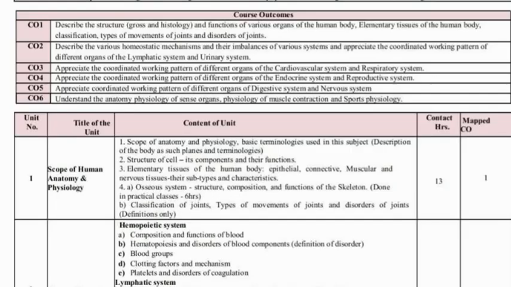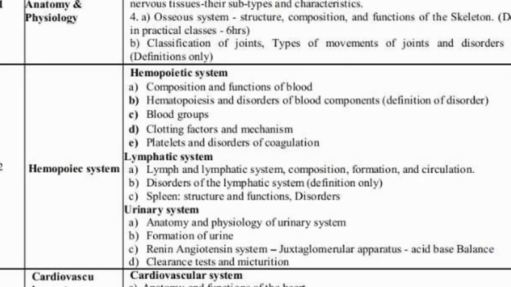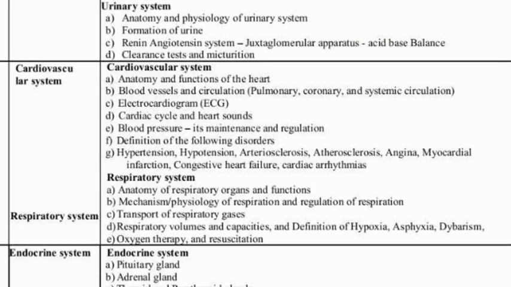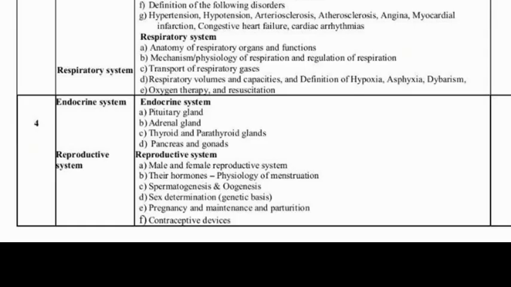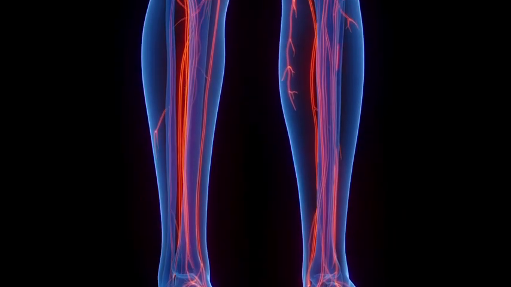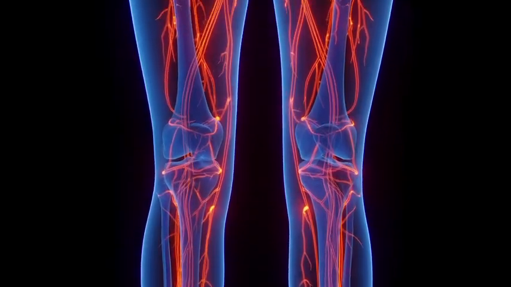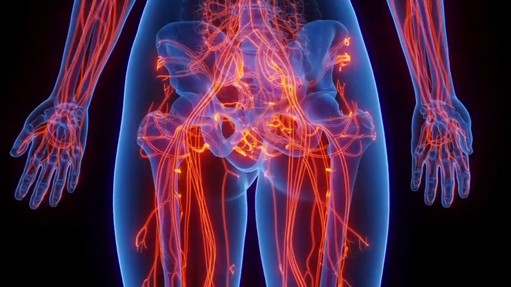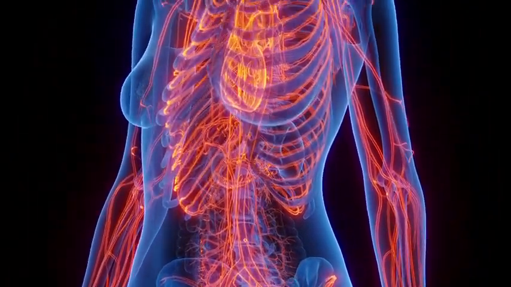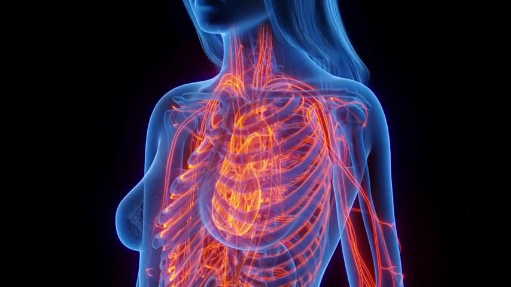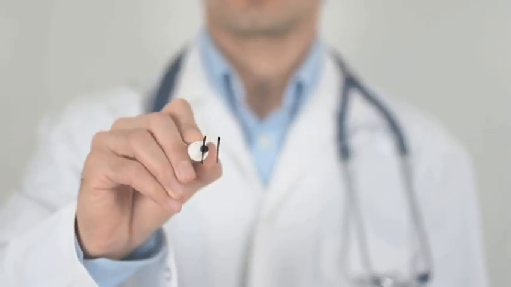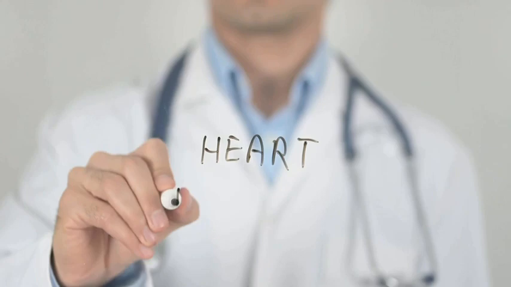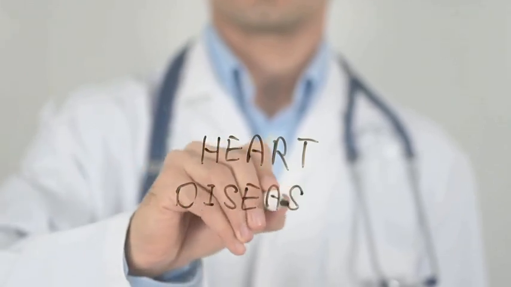So firstly we start from human anatomy. Scope of human anatomy and physiology, and these topics are included: elementary tissues, human body names and types of classification of joints, hematopoietic system, cardiovascular system, respiratory system, endocrine system, reproductive system, digestive system, nervous system and sense organs, skeletal muscle and some sports physiology. In the cardiovascular system we will be studying ECG, anatomy of blood vessels, circulation, hypertension and hypotension.